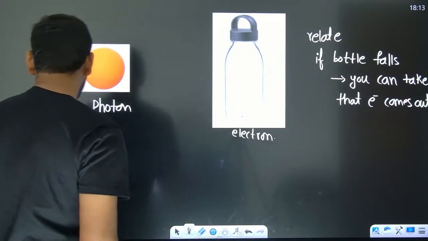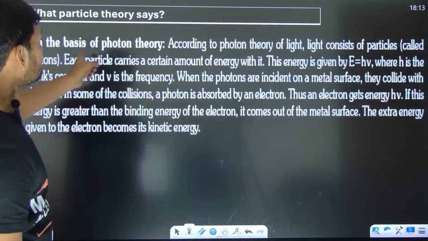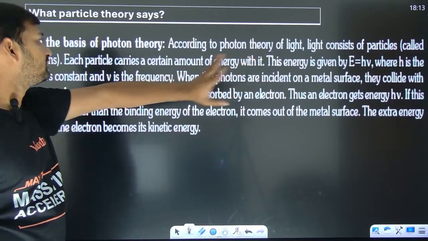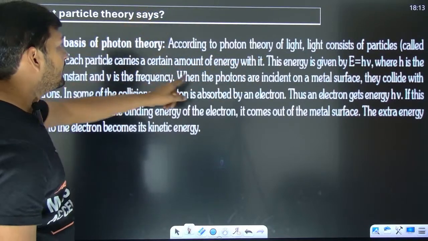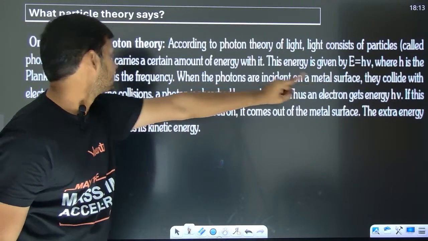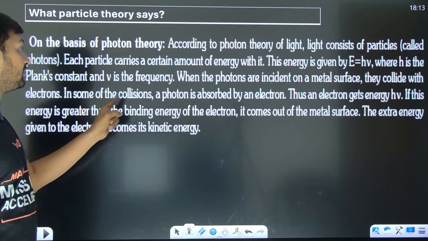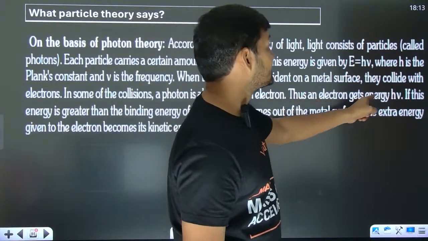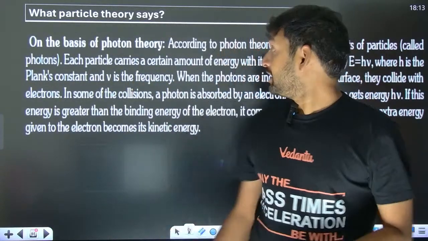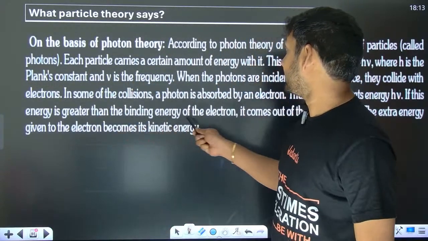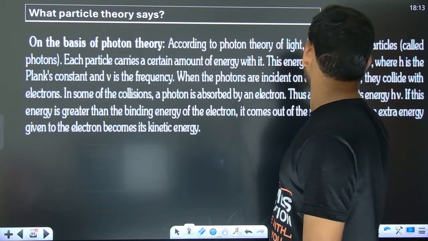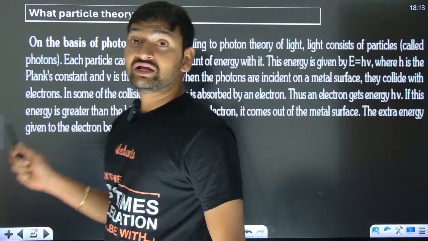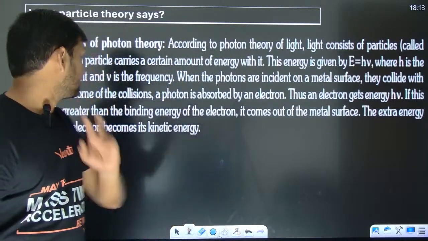So on the basis of photon theory, according to the photon theory of light, light consists of particles. When the photons are incident on the metal surface, they collide with the electrons. In some of the collisions, a photon is absorbed by an electron, thus the electron gets energy. If this energy is greater than the binding energy of the electron, it comes out of the metal surface, and the extra energy given to the electron becomes its kinetic energy.